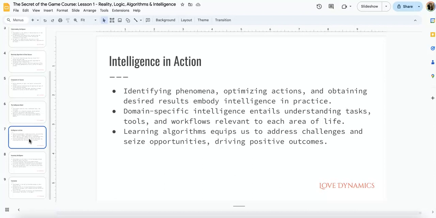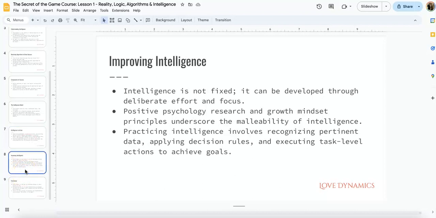Domain-specific intelligence involves understanding the tasks, tools, and workflows relevant to each area of life. Once again, we're applying a technology-based paradigm to this discussion, so we're going to be using a lot of terminology from the technology world. Learning algorithms equips us to address challenges, seize opportunities, and drive positive outcomes.